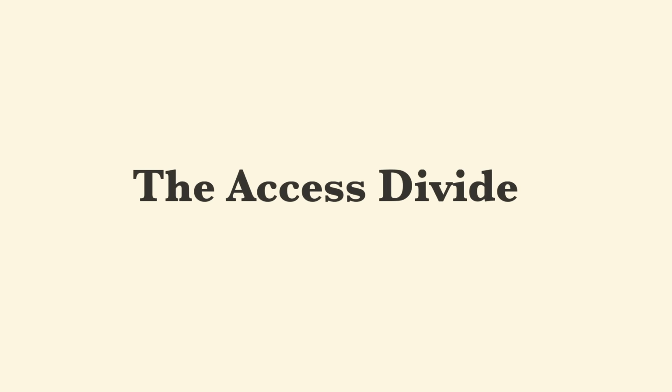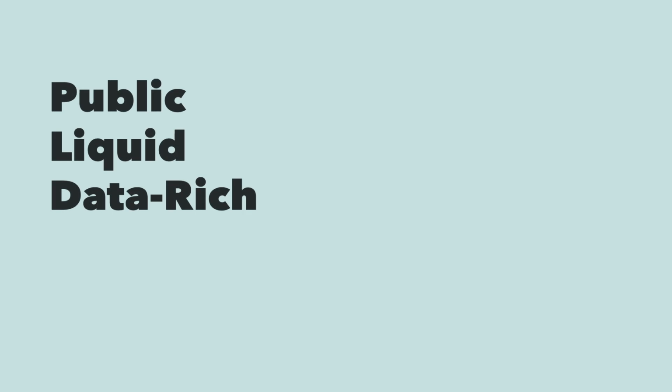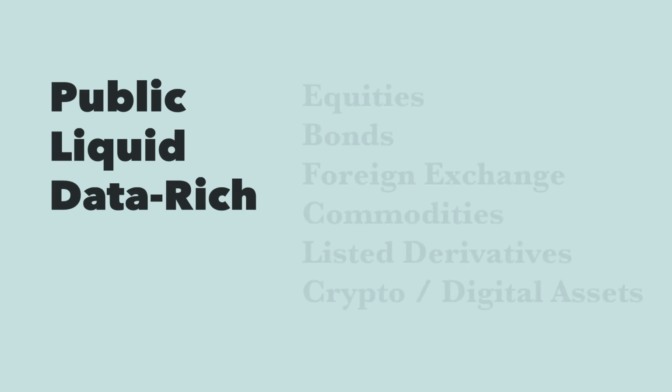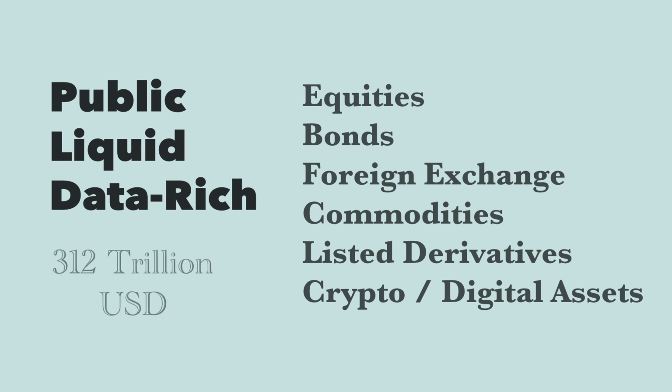The first big division of assets and markets has to do with how easily one is allowed to buy and sell them, and the ease in which we can get data. After all, we want to quantify them. On one side, we have public, liquid, data-rich markets: equities, bonds, foreign exchange, commodities, listed derivatives, crypto digital assets, and altogether they account for about $312 trillion in value.